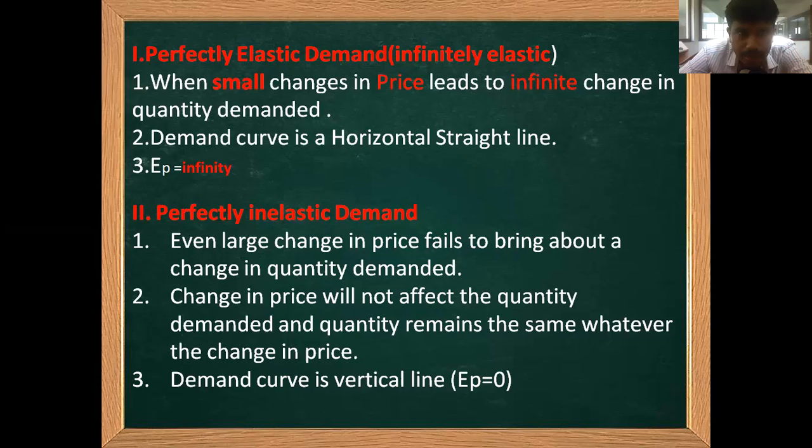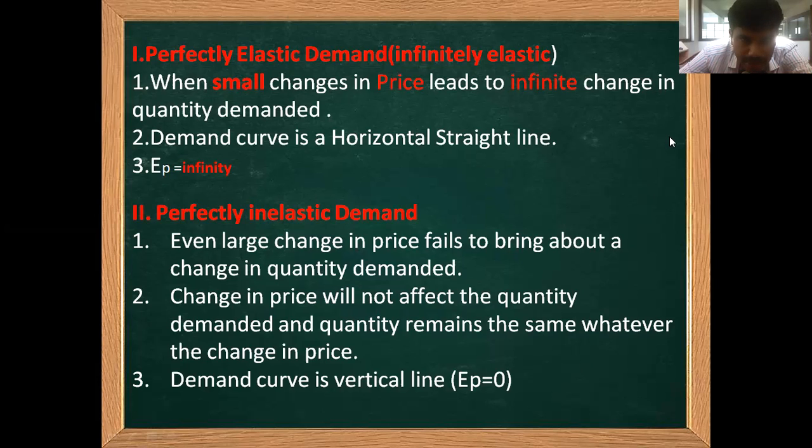The first one is perfectly elastic demand. What it says is that a small change in price leads to an infinite change in the quantity demanded. So in this case, the demand curve is a horizontal straight line, where EP equals infinity. The small change in the price will lead to infinite change in the quantity demanded.